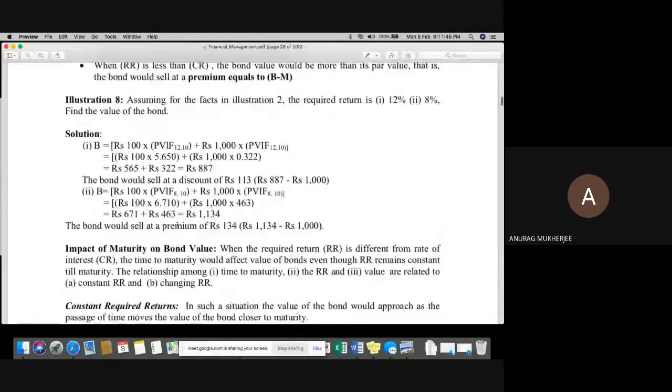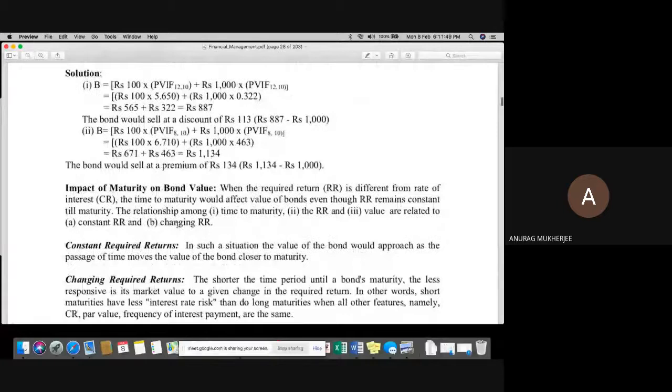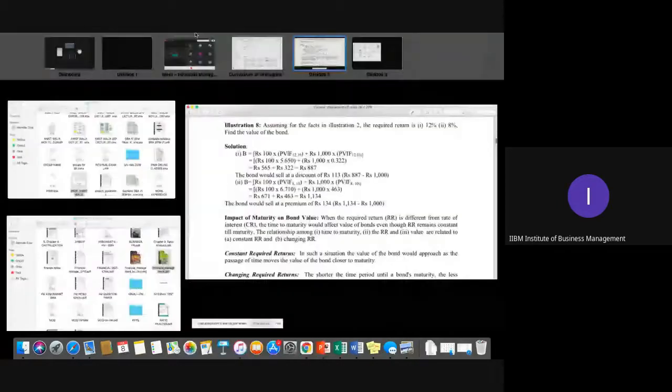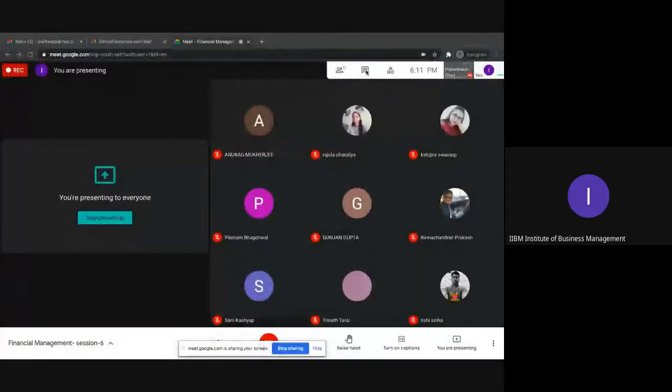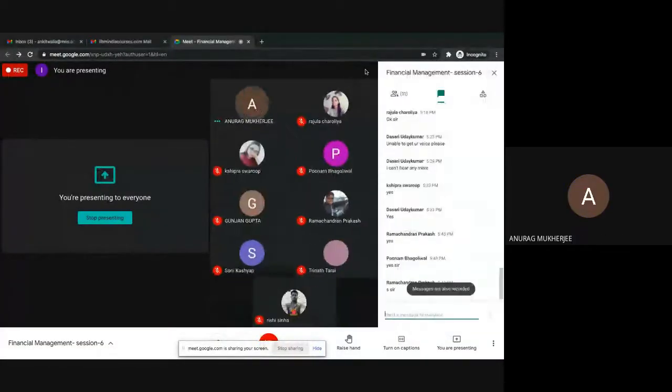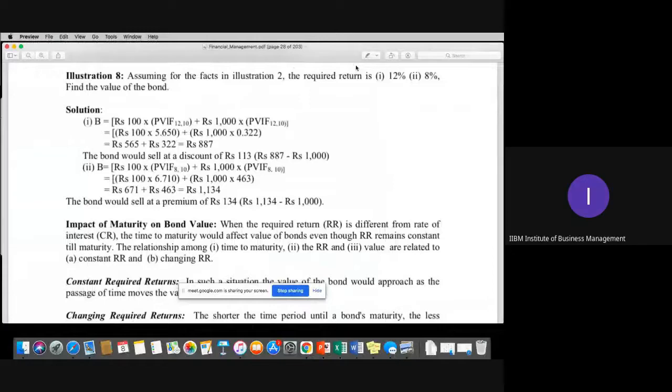Sir, kindly show the basic bond valuation formula once again. Sir, actually, your voice is not clear to me. Can you please type in the chat box? Yes, Mr. Anurag, please. Sir, kindly show our basic bond valuation formula once again. Okay, thank you so much. Because your voice was not clear.